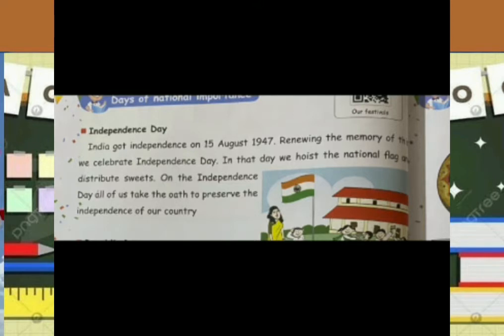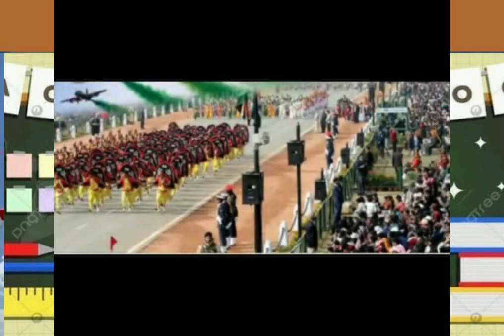On that day, we hoist the national flag and distribute sweets. On Independence Day, all Indians take the oath to preserve the independence of our country.